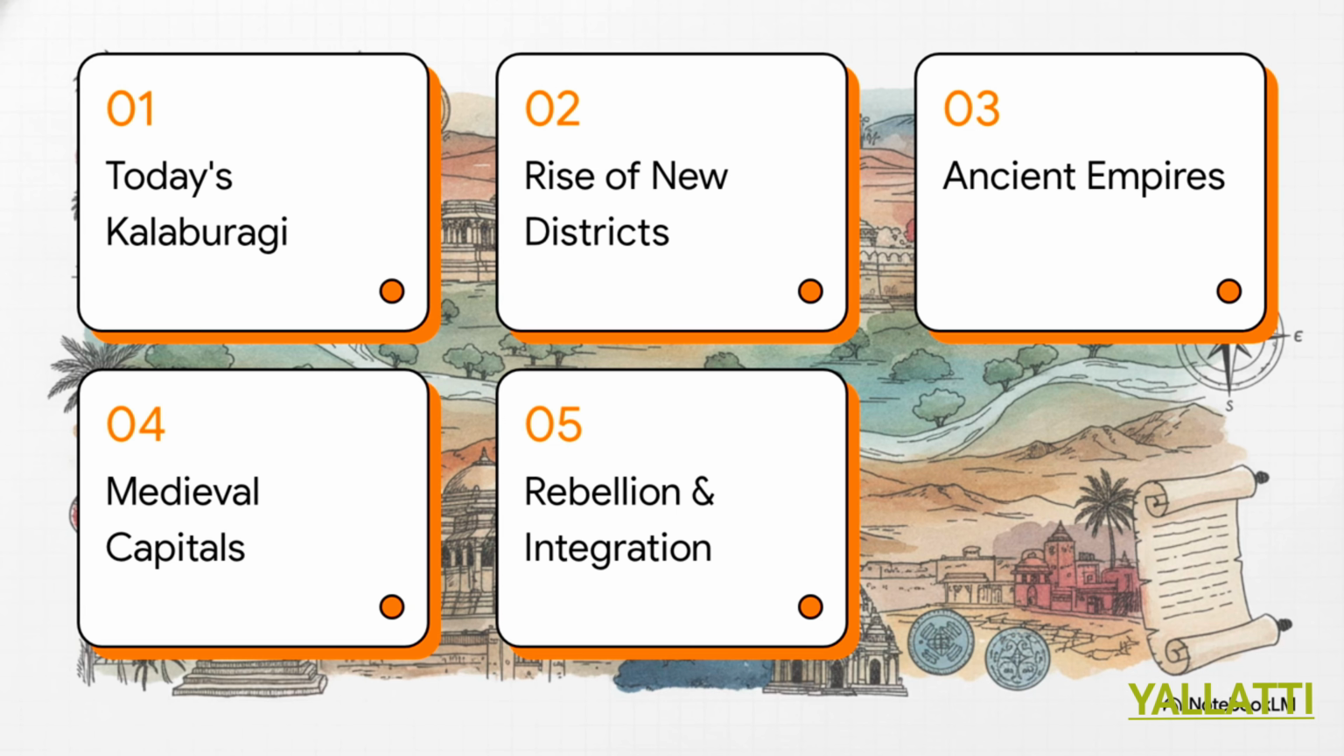First up, today's Kalaburagi division. 2. The rise of new districts. 3. Footprints of ancient empires. 4. Glory of medieval capitals. And finally, number 5, rebellion and Karnataka integration.